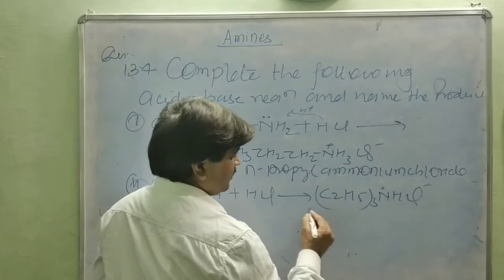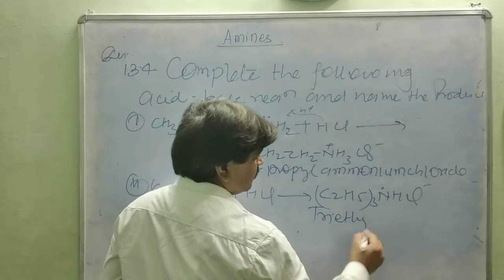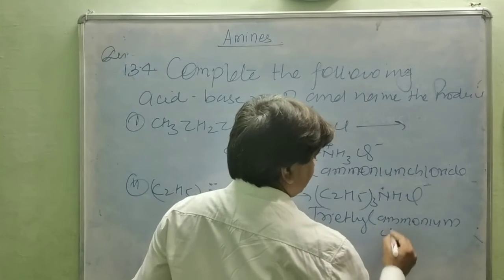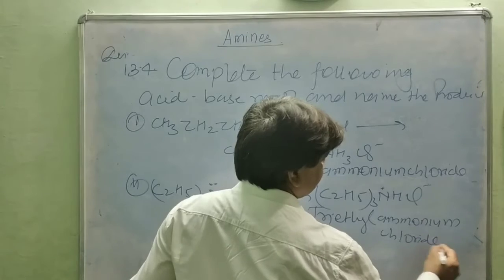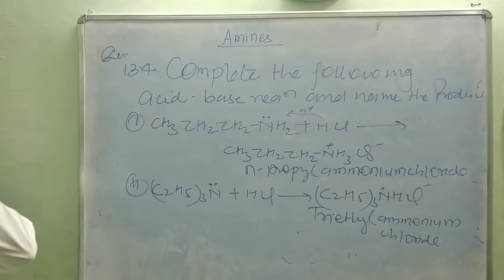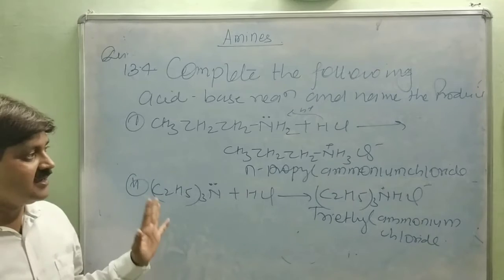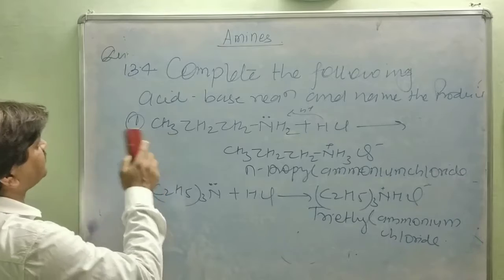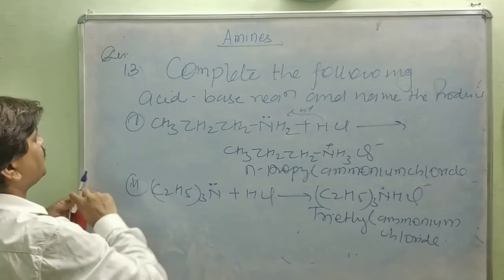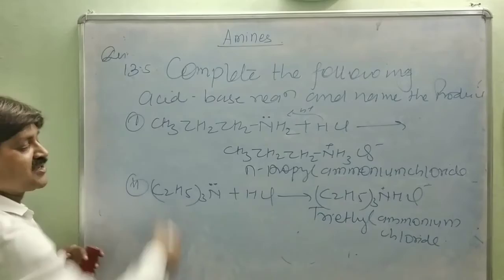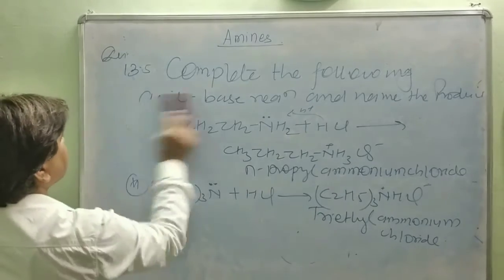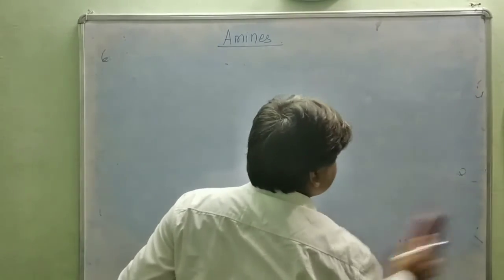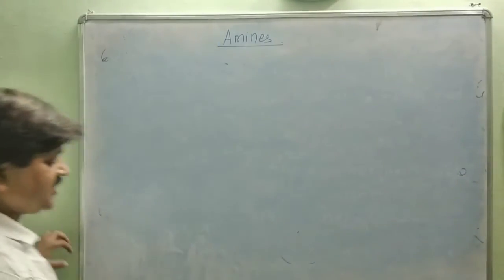So these are the 13.4 questions. Is it clear? Next one is 13.5, sorry, the first was 13.4, this is 13.5. These are the in-text questions. Next question is 13.6.